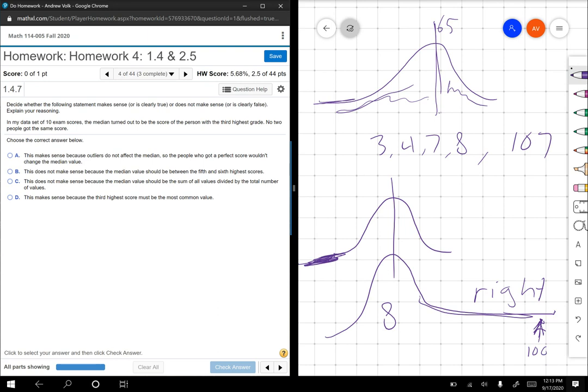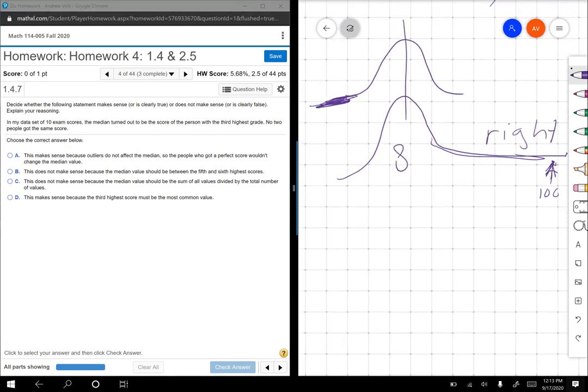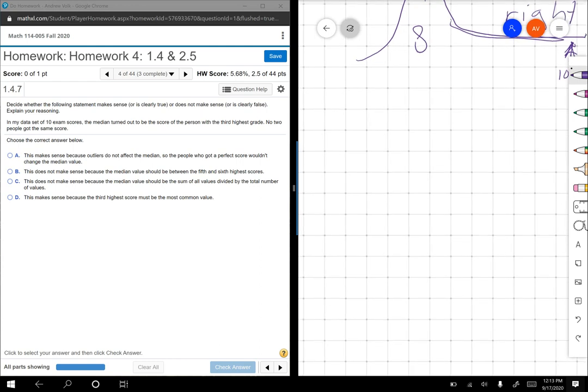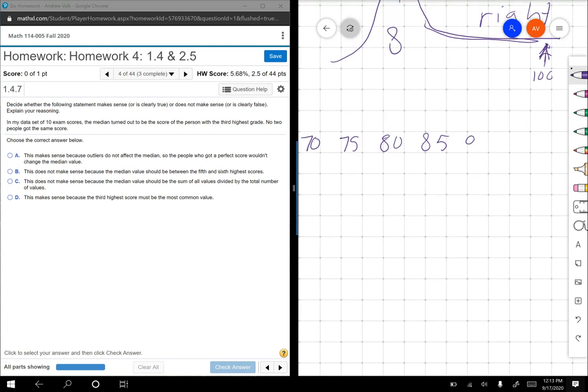Decide whether the following statement makes sense or is clearly true, or does not make sense or is clearly false. In my data of 10 exam scores, the median turned out to be the score of the person who had the third highest grade. No two people got the same score. Okay, so let's think. 10 exam scores, the median is supposed to be the middle number. So if nobody got the same grade, let's just say they got 70, 75, 80, 85, 90, 92. Trying to make 10 of them here.